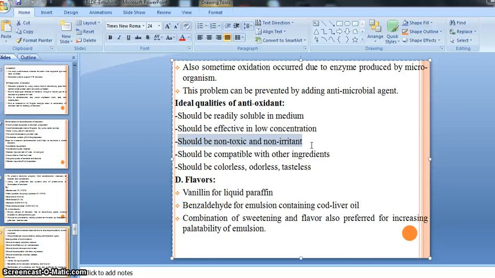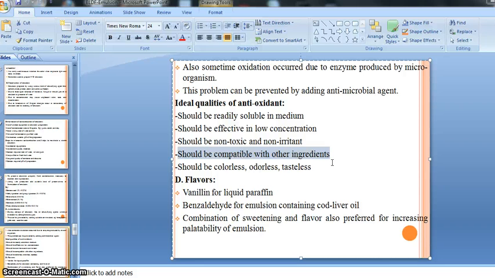Then our next property that should be possessed by the antioxidant is that it should be compatible with other ingredients. We know that for the formulation of emulsion we use the emulsifying agent, then preservatives, flavors, sweetening agent, coloring agent, flavoring agent also.